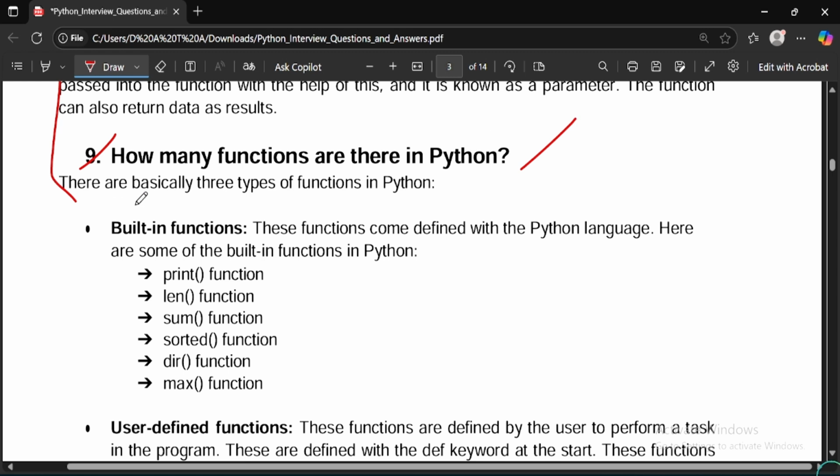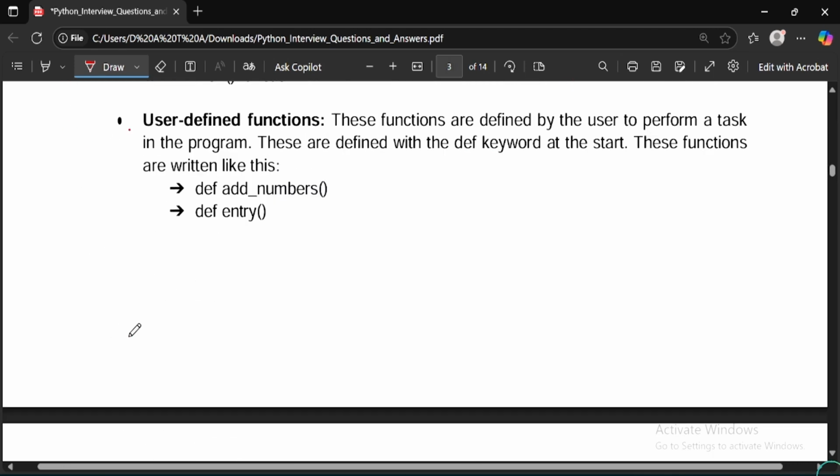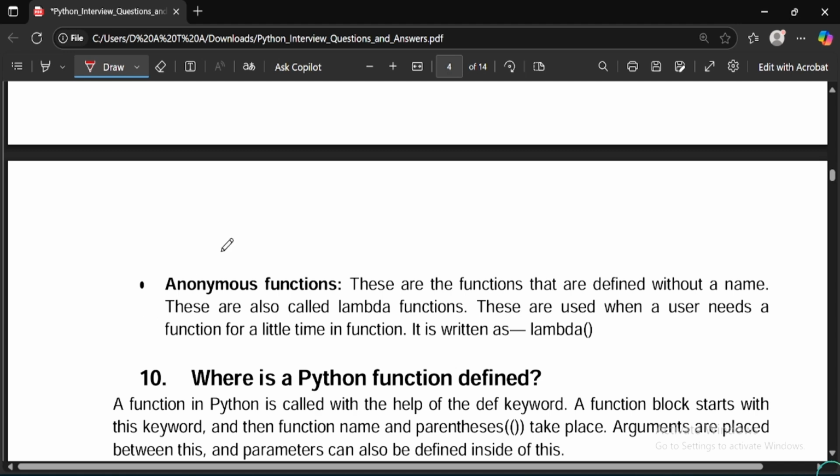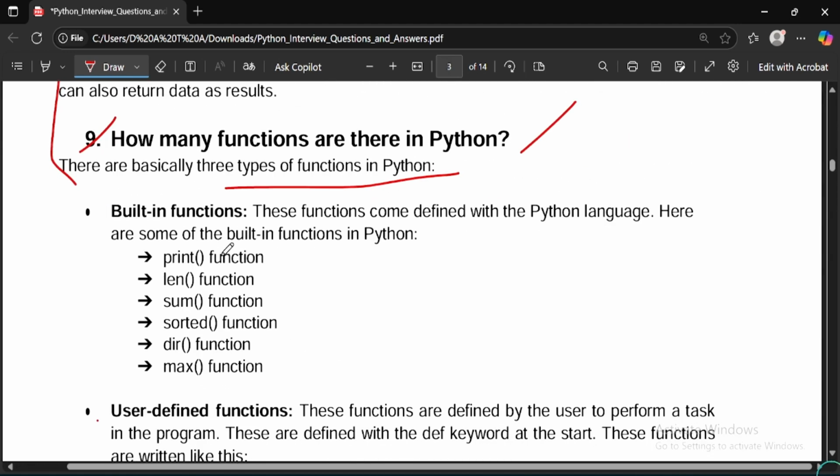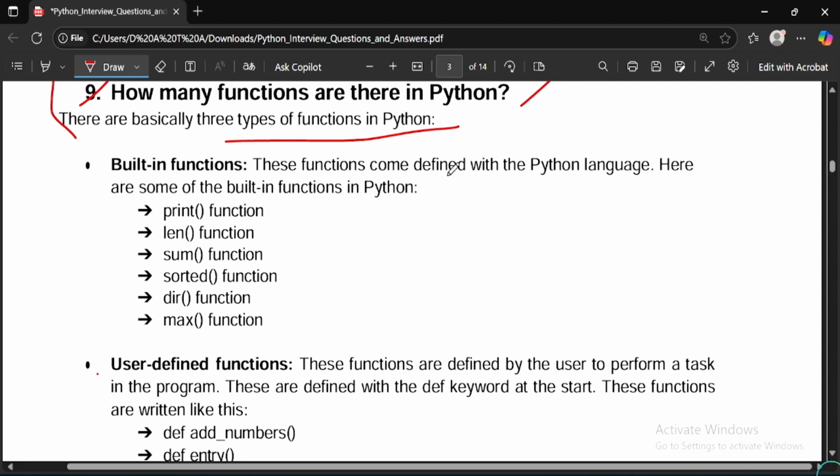So how many functions are there in Python? There are basically three types of functions in Python. First is built-in, second one is user defined, and the third one is anonymous function. Built-in functions come defined with the Python language. Here are some of the built-in functions in Python: the print function and all the kinds of functions that you can see: max, sorted, sum, length, etc.